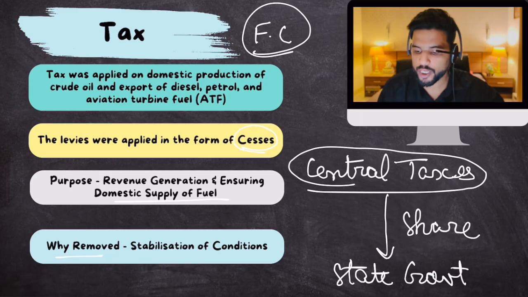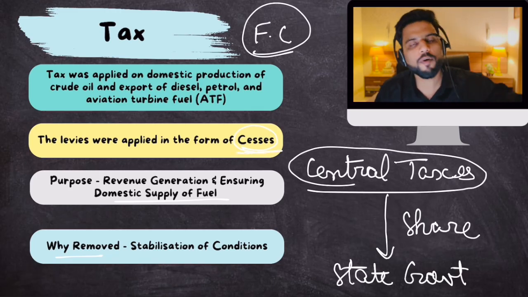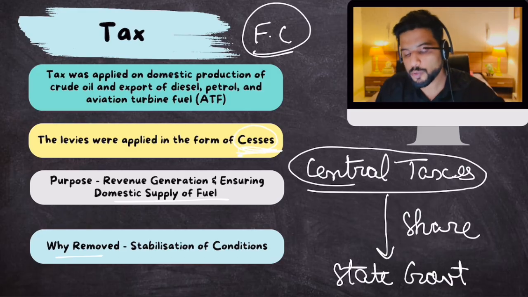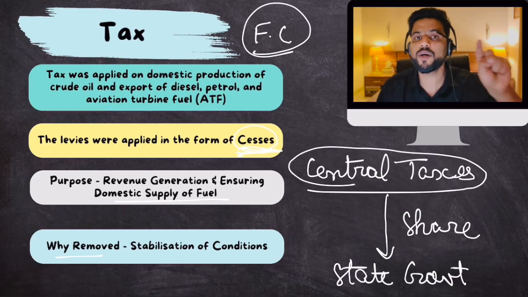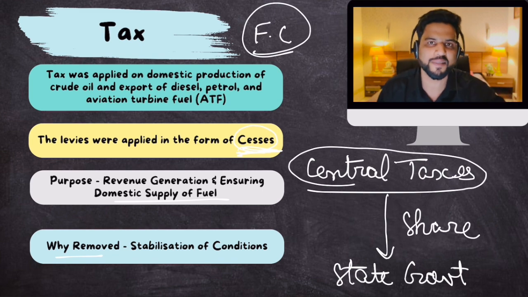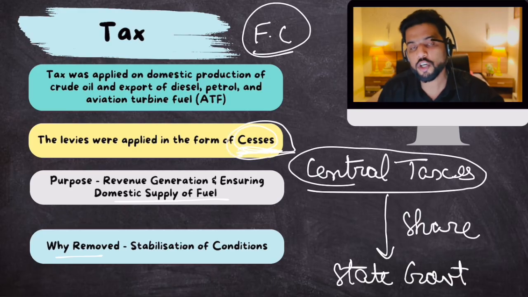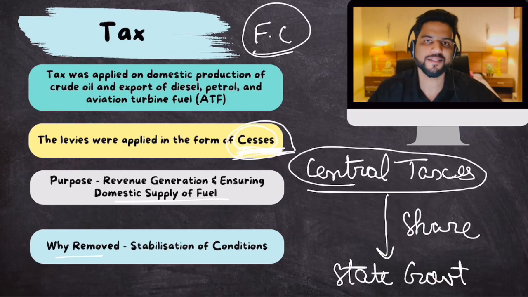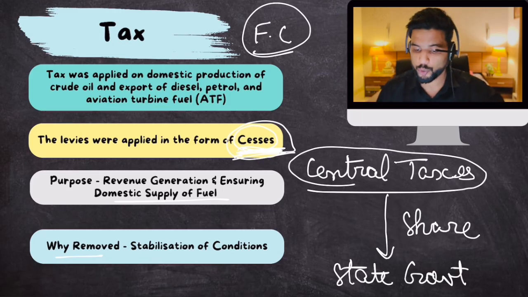The government will not share cesses. They will share all the other forms of taxes, but cesses will solely go to the central government. They won't share a penny with the state governments. So actually, these taxes were applied in the form of cesses so that the central government could earn money and won't have to share it with the states. This exclusively went to the central government. Clear? That's why it was applied in the form of a cess. All right, simple. Okay, now let's move on to the second.